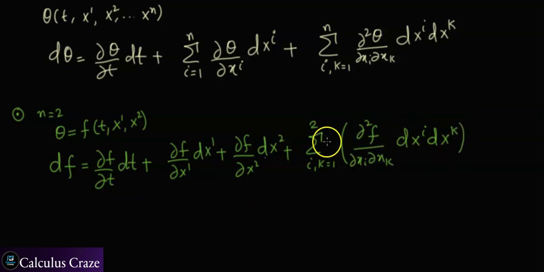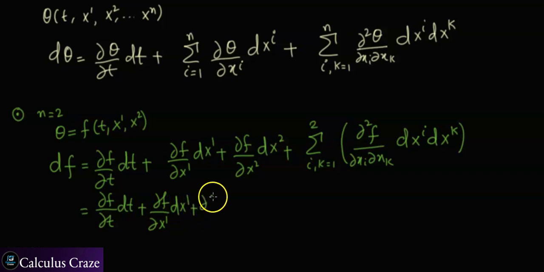So I can open this double sum and write this formula as partial derivative of f with respect to t dt plus partial derivative of f with respect to x1 dx1 plus partial derivative of f with respect to x2 dx2 plus, now let me run my k first and keep my i as it is. So I keep my i from 1 to 2 and I run my k, so my k can take 1 and 2.